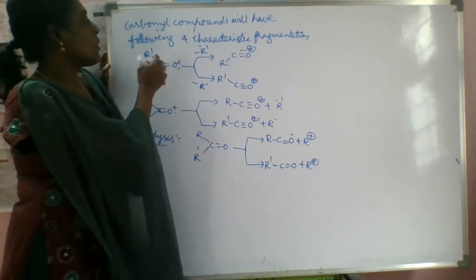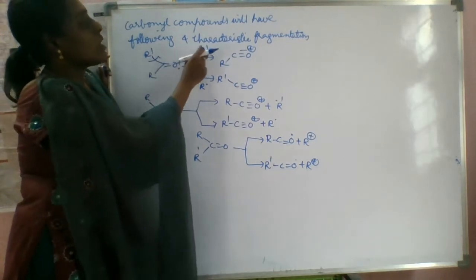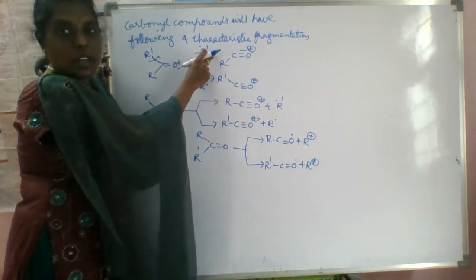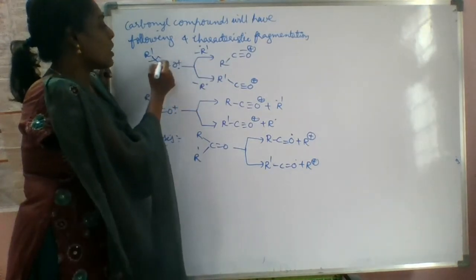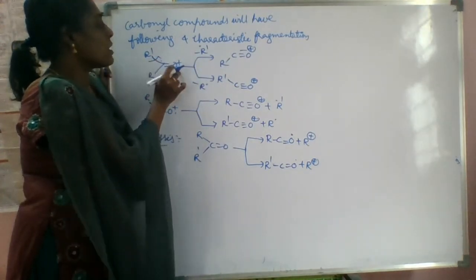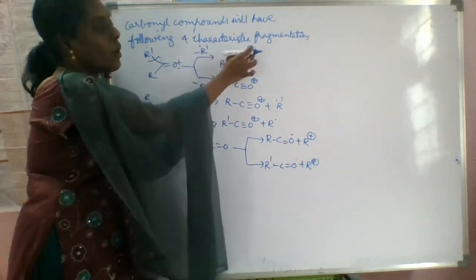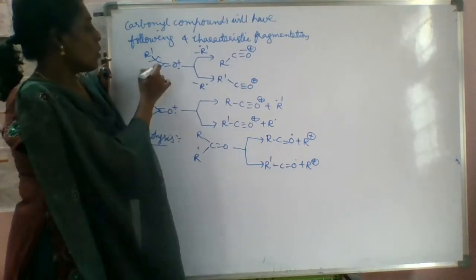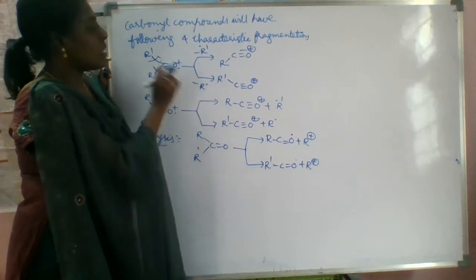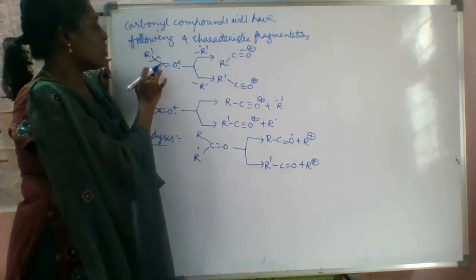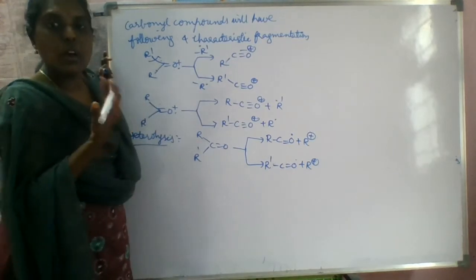So if you do the homolysis here, what happens? It removes R1 as a radical, right? And you get this R-C double bond O, and one radical is here. So one radical is present, thereby it forms a new bond and forms C triple bond O plus, right? If you do homolysis here, it is eliminated as R, right? So here we are not doing it at a time, right? We have to do it one by one.